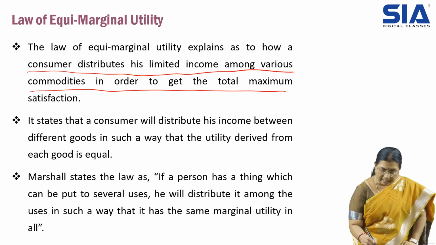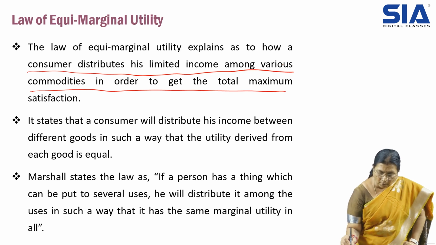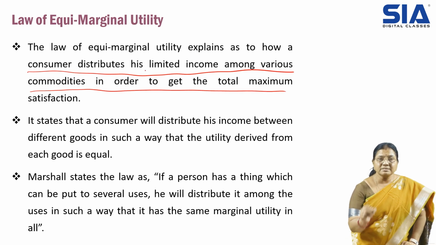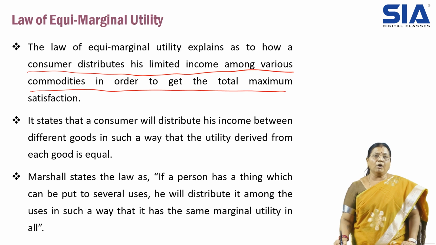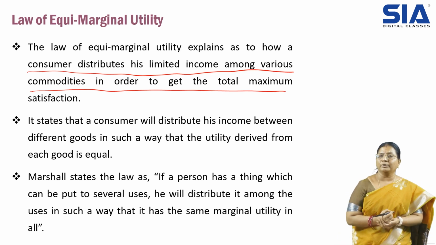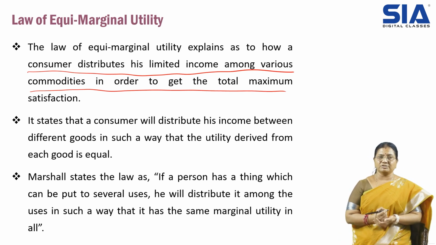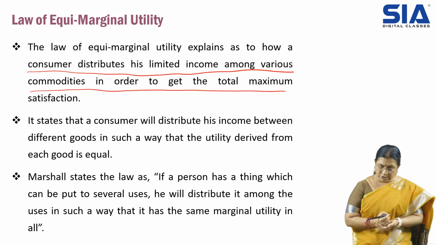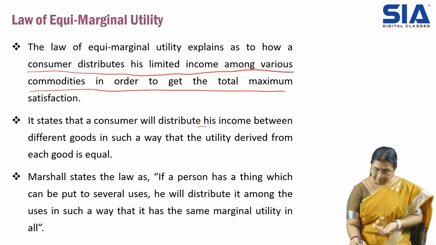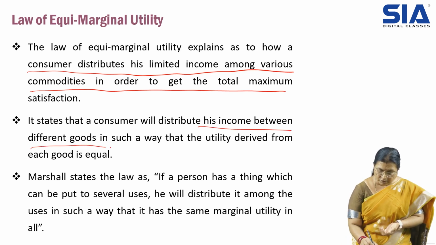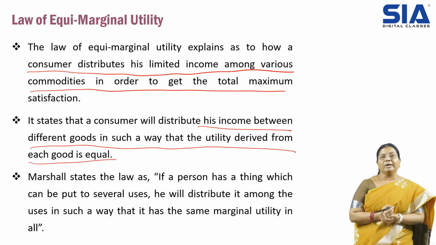They say that the law explains how a consumer distributes his limited income among various commodities in order to get total maximum satisfaction. It states that a consumer will distribute his income between different goods in such a way that the utility derived from each good is equal.